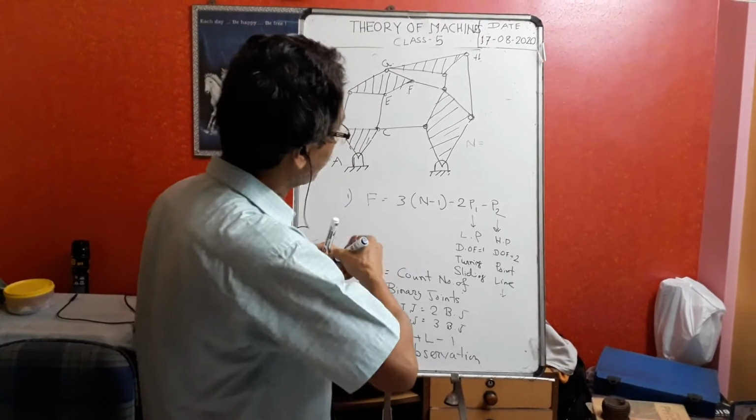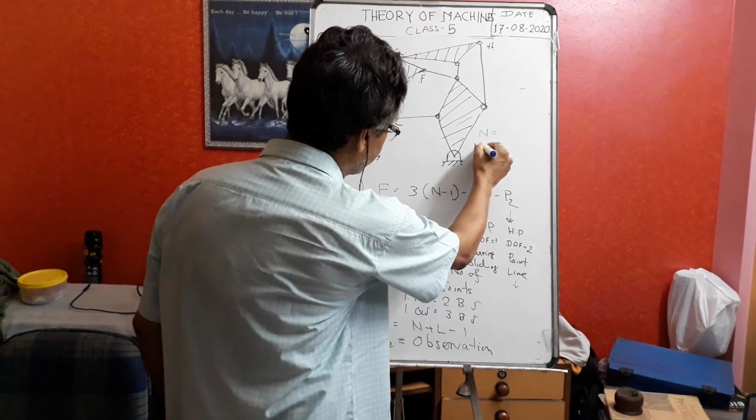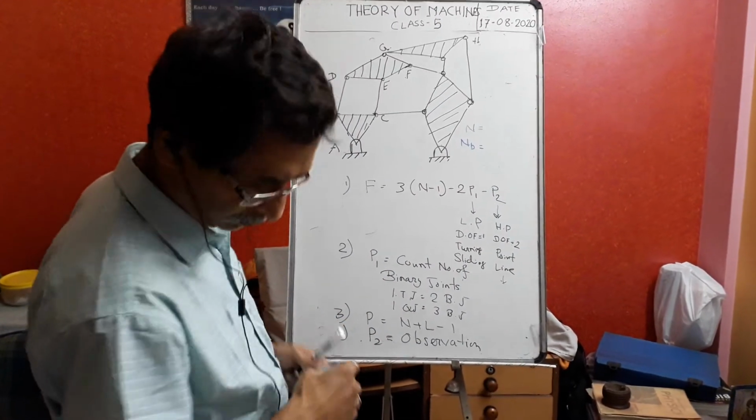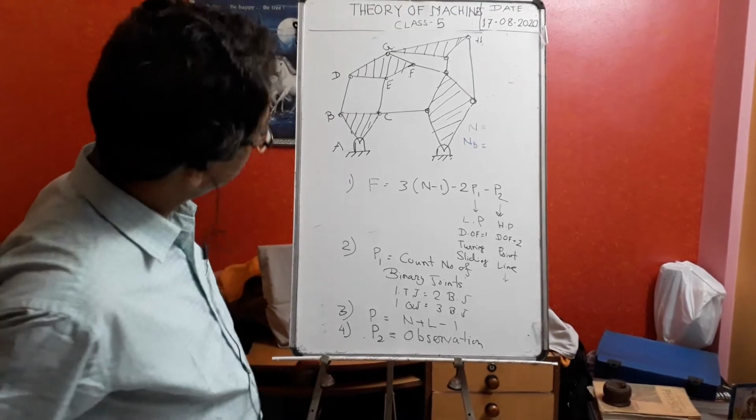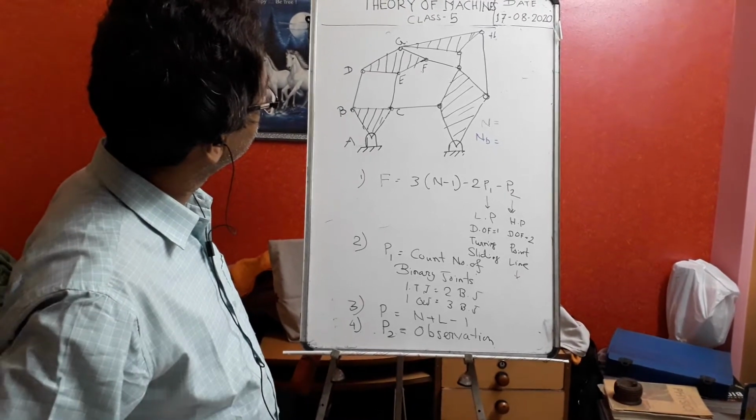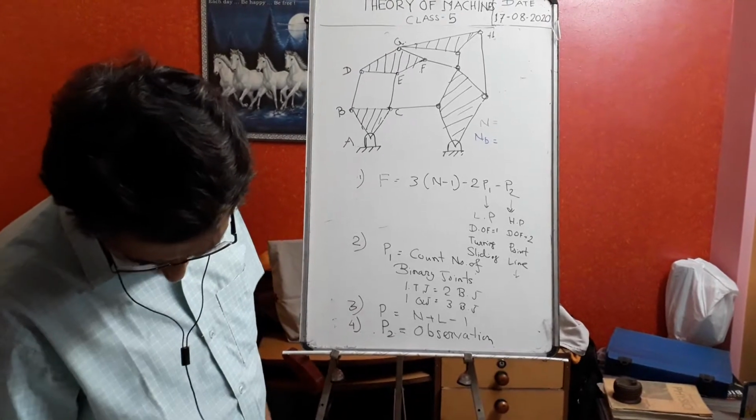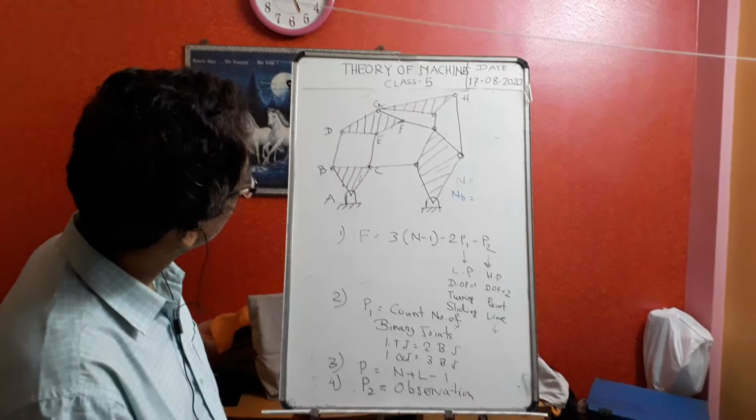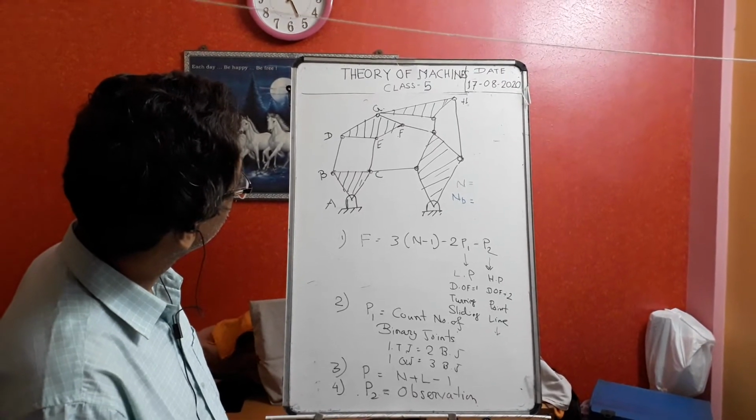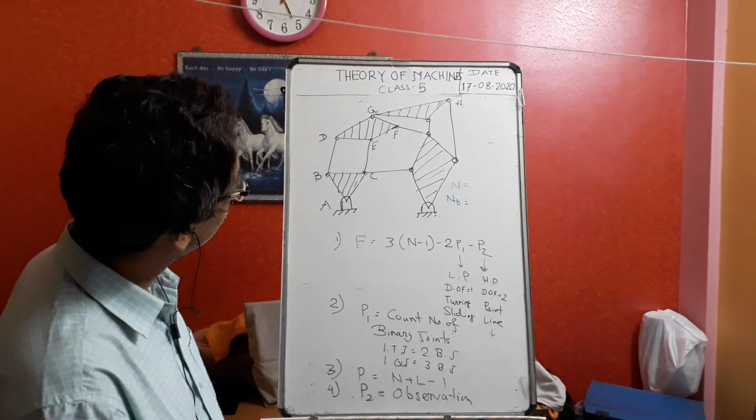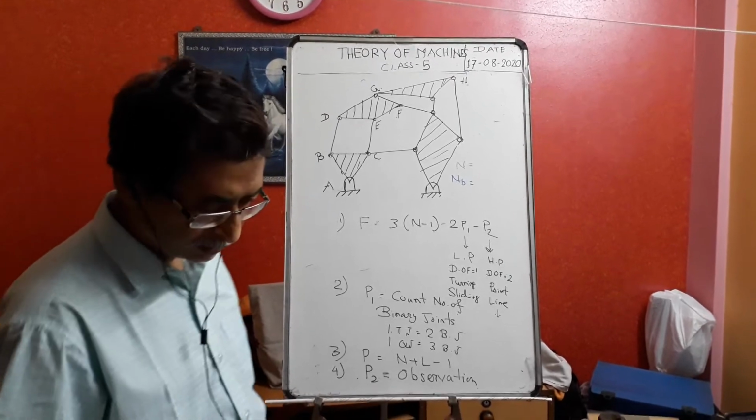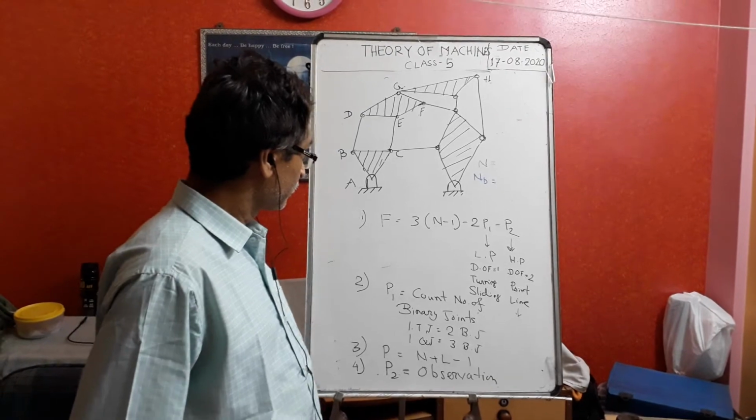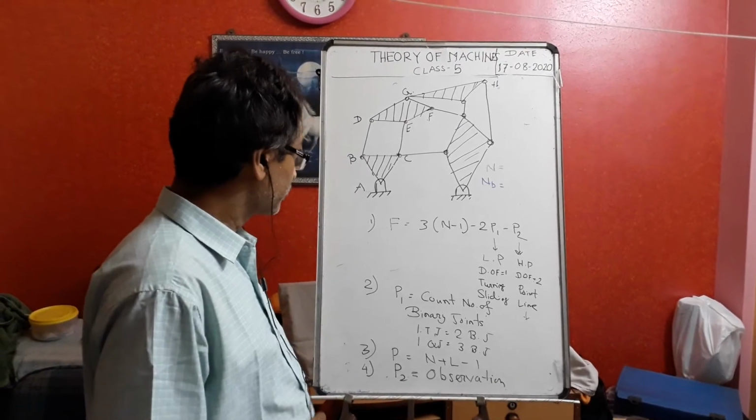Achha, how many binary joints? Let us see. How many binary joints? He has told 6. It is not a 6.